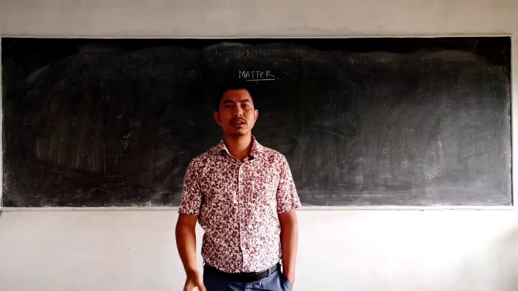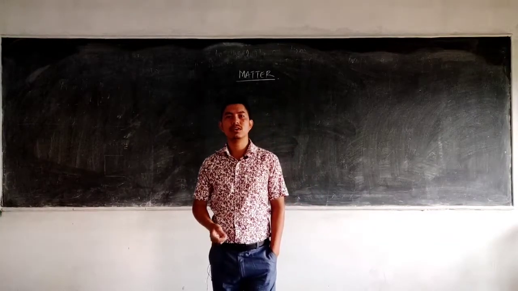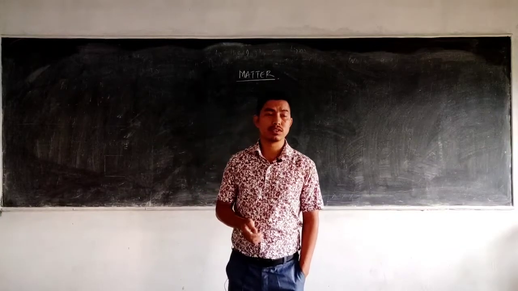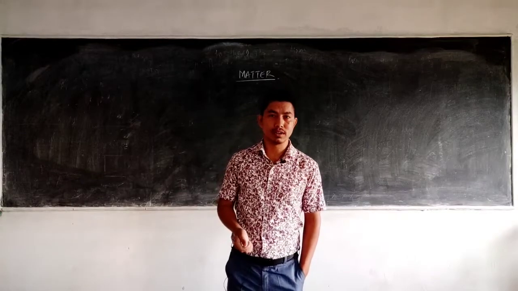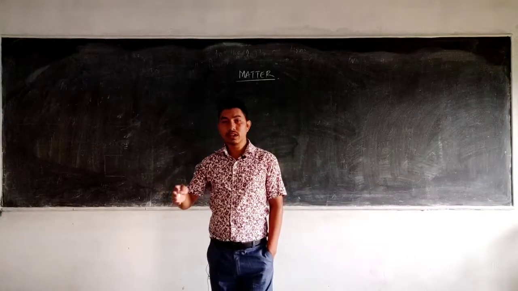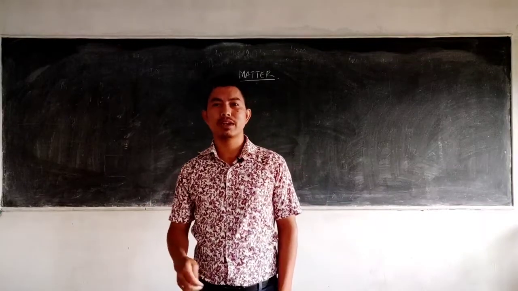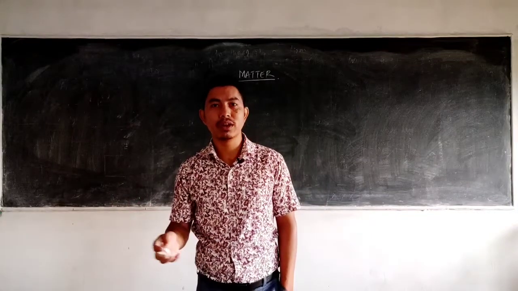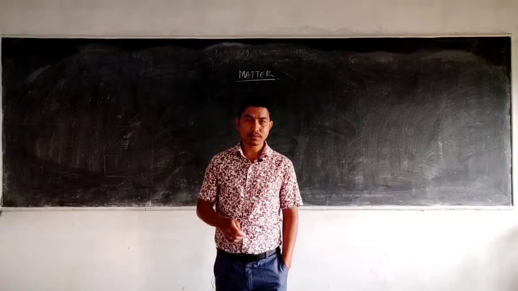So what is matter? Matter is anything that has weight, or that occupies space, or that can be perceived by our senses. So hence we can say that almost everything we see around us is matter. Sometimes even the things we cannot see are also matter. For example, air around us: we cannot see air, but still air is matter.